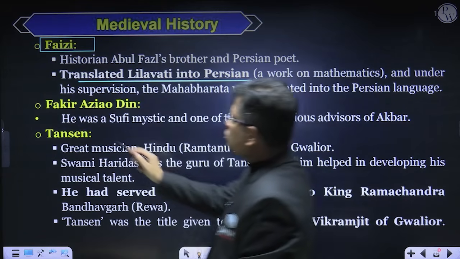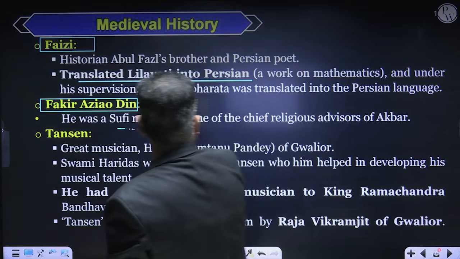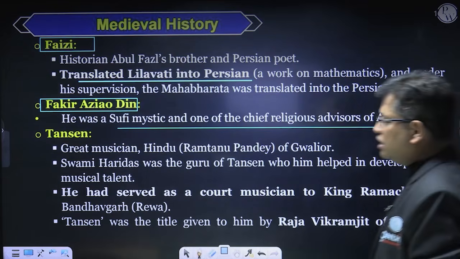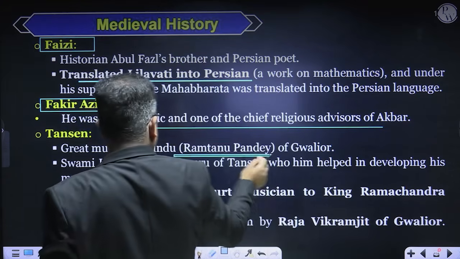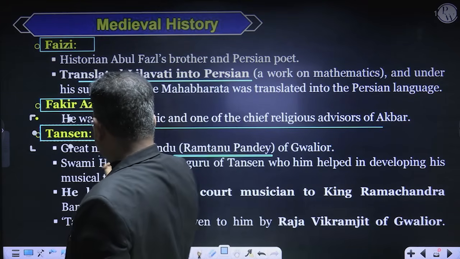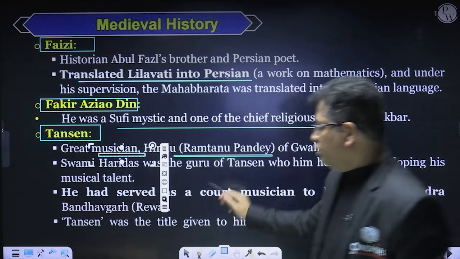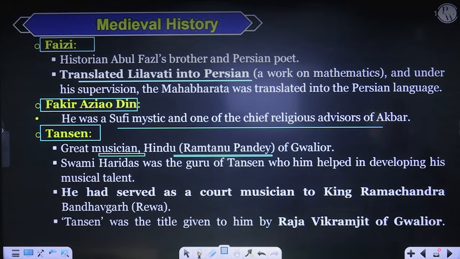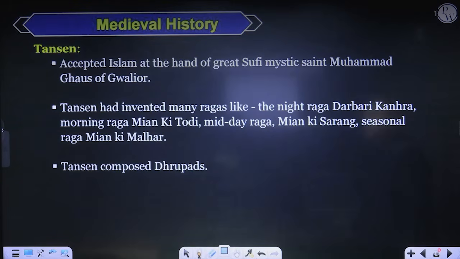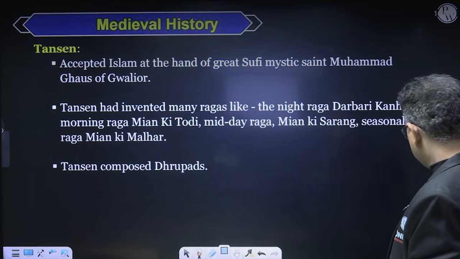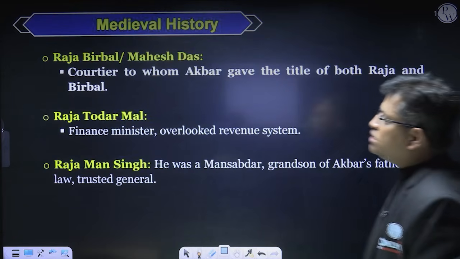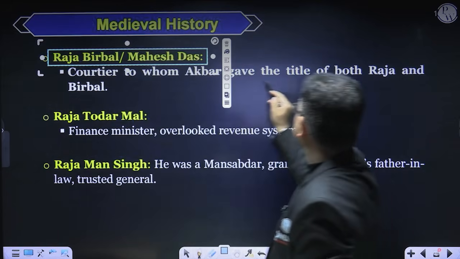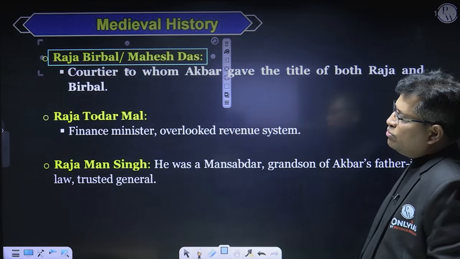Fakir Aziuddin was a Sufi mystic and one of the chief religious advisors of Akbar. Tansen, his original name was Ramtanu Pandey, and he was a great musician, and he was the disciple of Swami Haridas. Right? Now Raja Birbal or Mahesh Das, right? His original name was Mahesh Das.